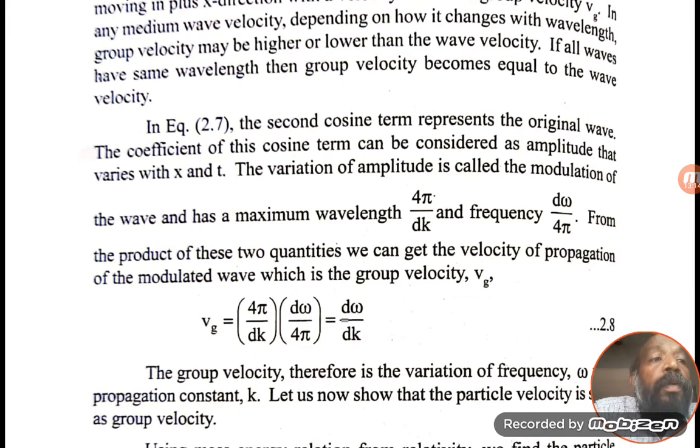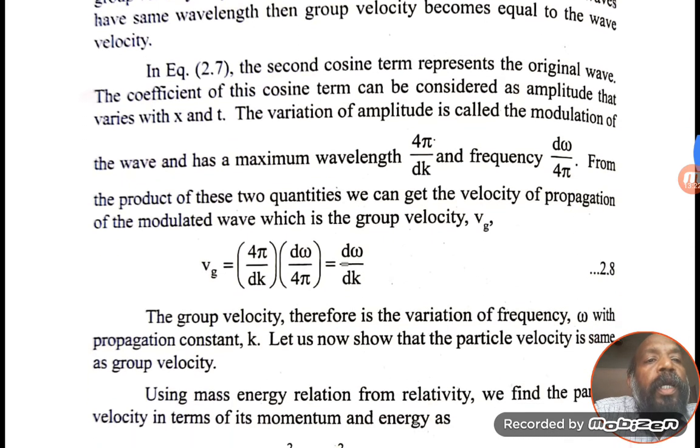So that is the maximum, called modulation. The variation in the amplitude is called modulation. Here the group velocity, we know that group velocity Vg is equal to dω by dk. The 4π will get cancelled and Vg is equal to dω by dk.